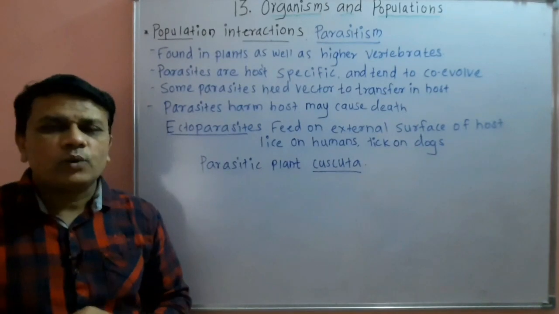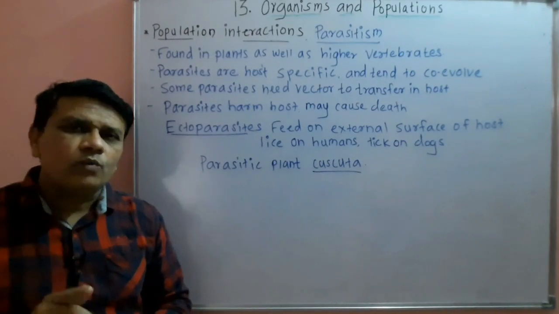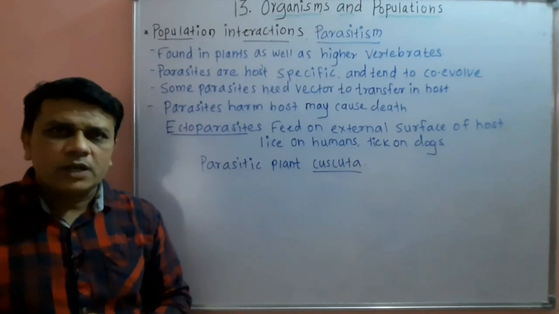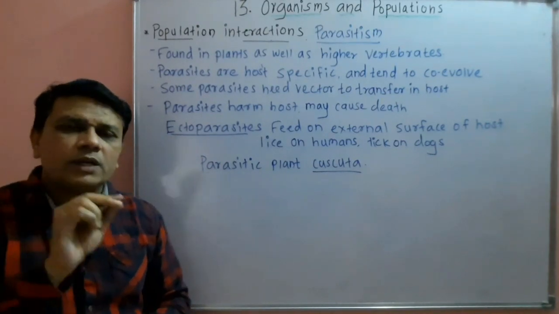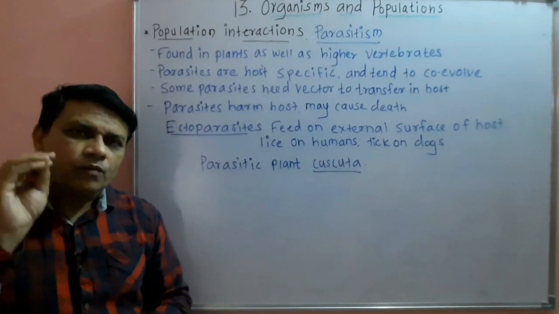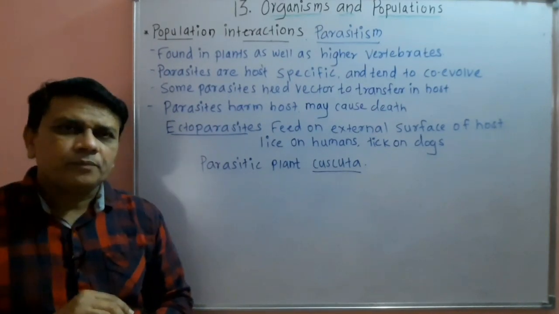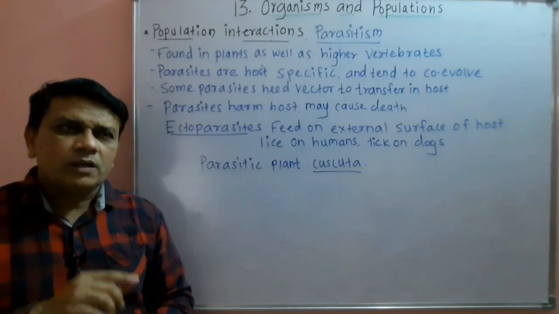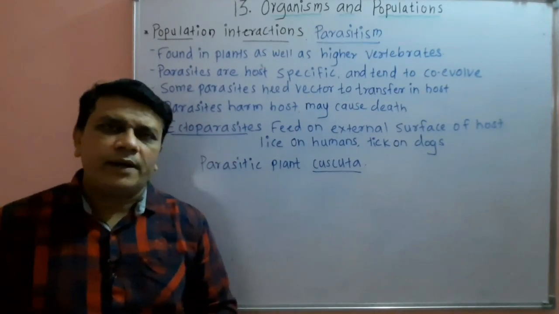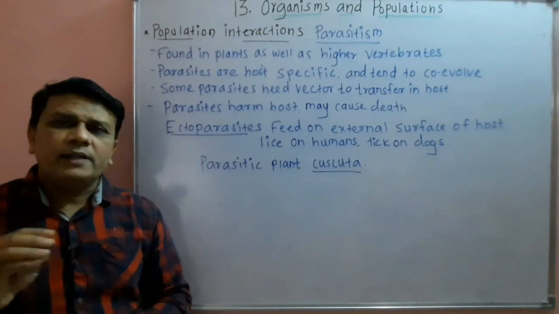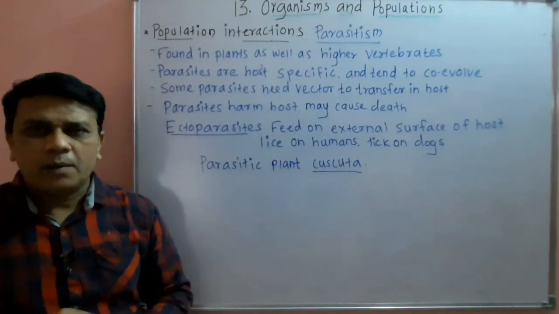So Cuscuta cannot produce its own food material and it absorbs nutrients by producing sucking roots from the host plant. So in this association the Cuscuta plant is benefited as it gets nutrients from the host plant and the host plant is harmed.